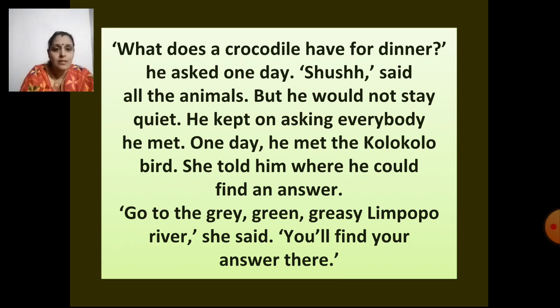That means this is the actual words spoken by the Kolo Kolo bird. "You will find your answer there," right? So when we are writing a story in a paragraph form, then the actual dialogues are written in quotes or in inverted commas.